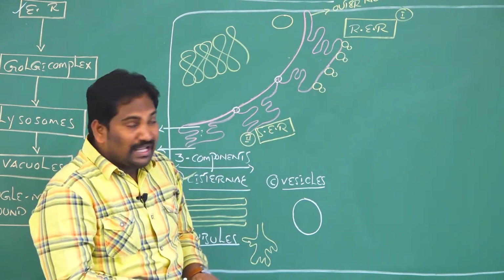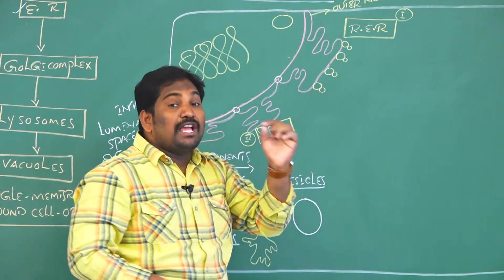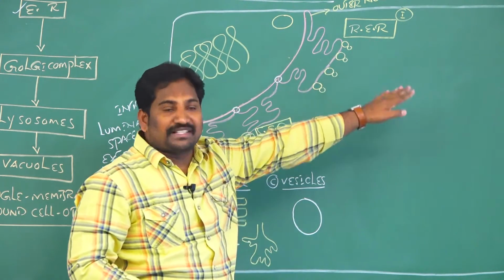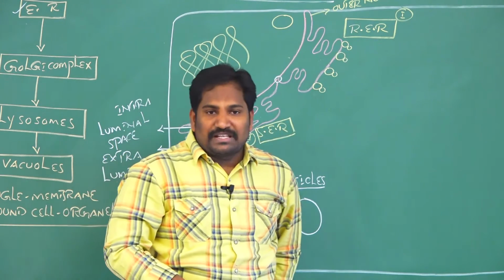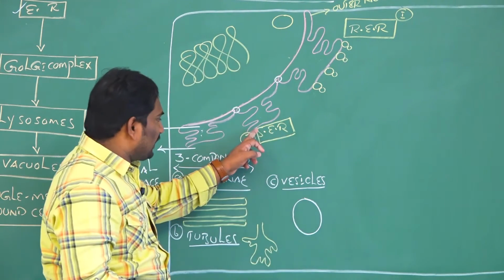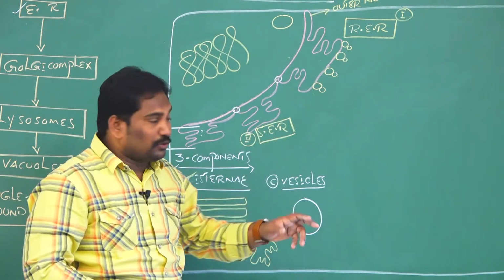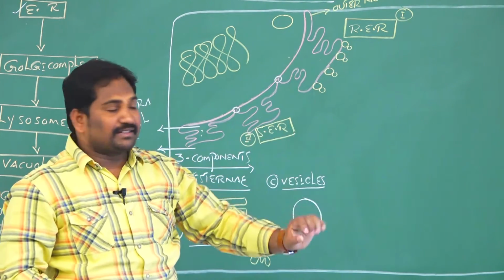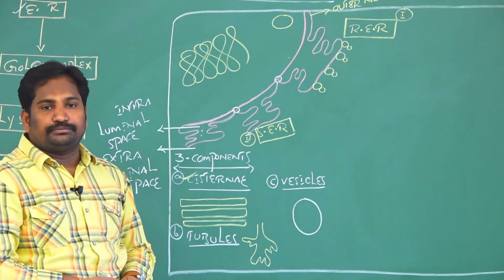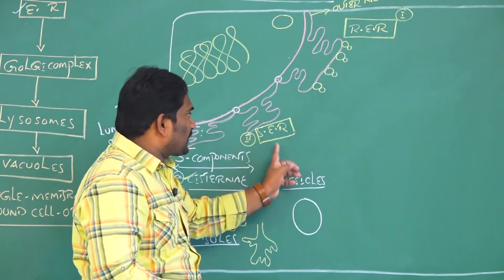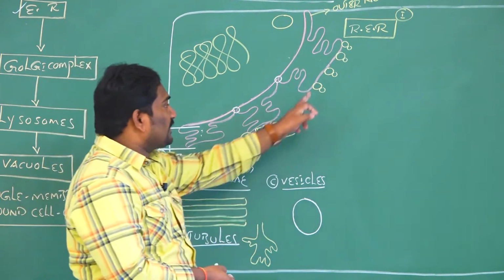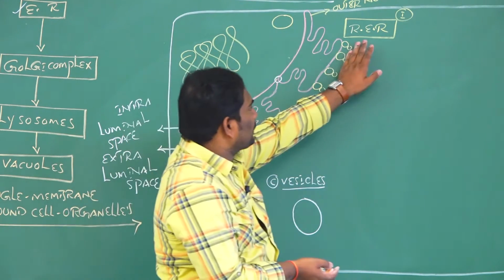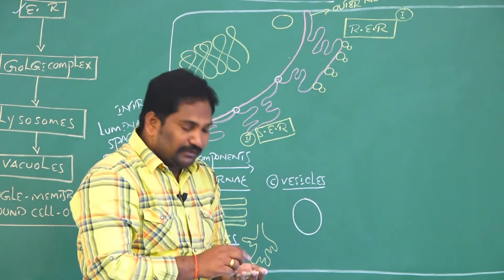Rough endoplasmic reticulum is also called granular endoplasmic reticulum, because granule-like ribosomes are present on its surface. The smooth endoplasmic reticulum surface does not have any ribosomes, so it is called agranular endoplasmic reticulum. Agranular means ribosomes are absent.